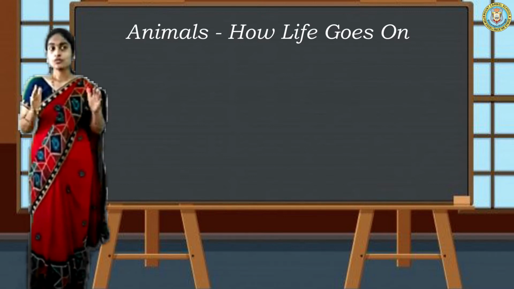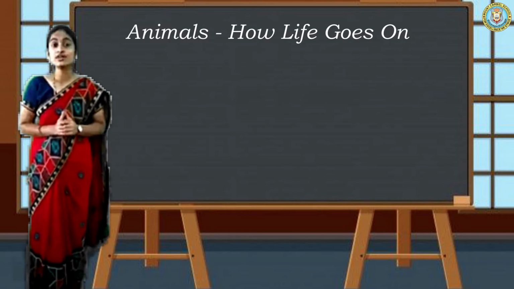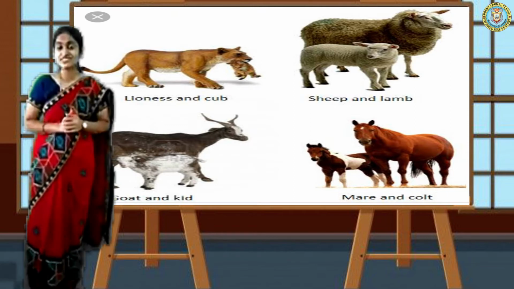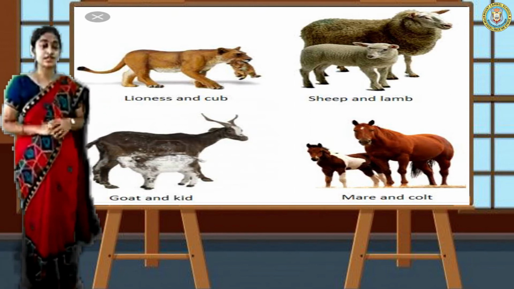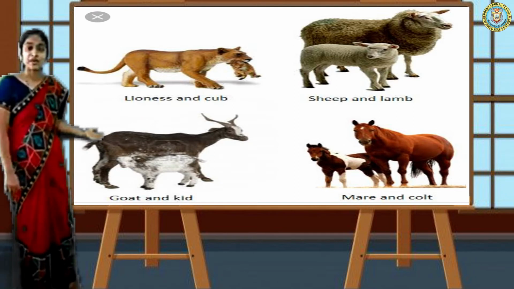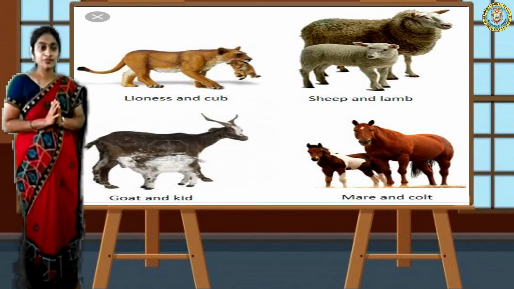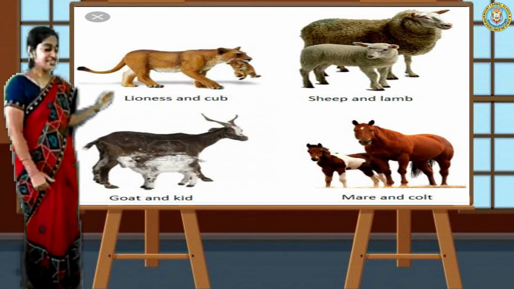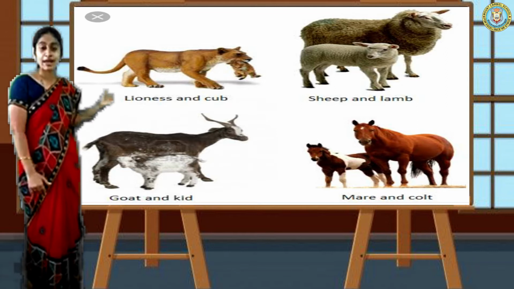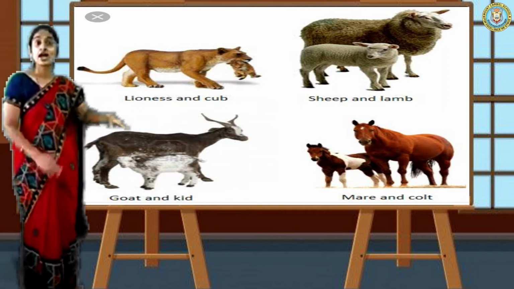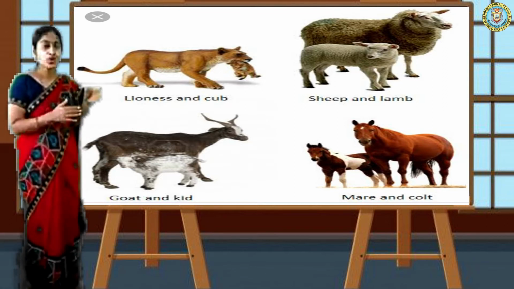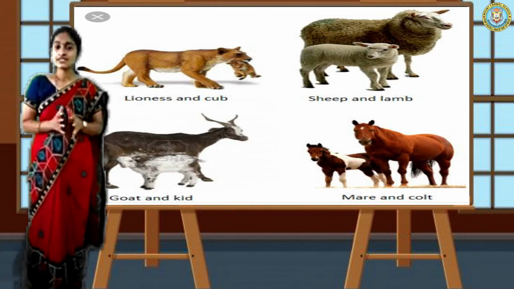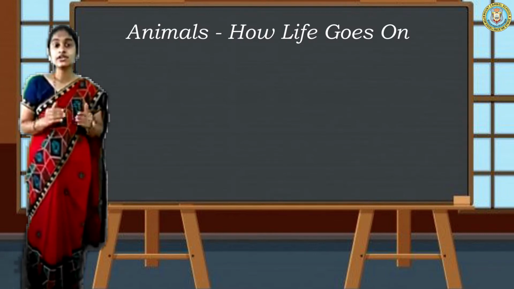Okay, from UKG, LKG, you have been learning about the animals and their young ones. Isn't it, my dear students? Now let us revise that concept once again. See, here I have some images. In that you can see the animal and their young ones. See, lioness, cub, sheep and lamb, goat and the mare. These are the animals with their young babies. Isn't it? So, let us see what is the meaning of reproduction.